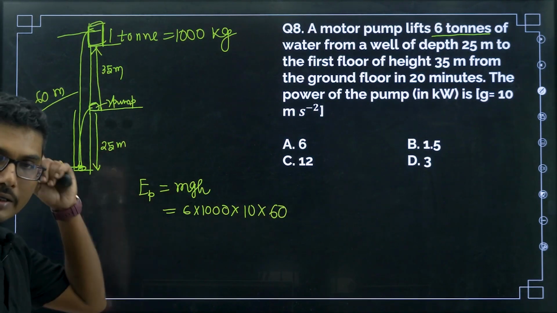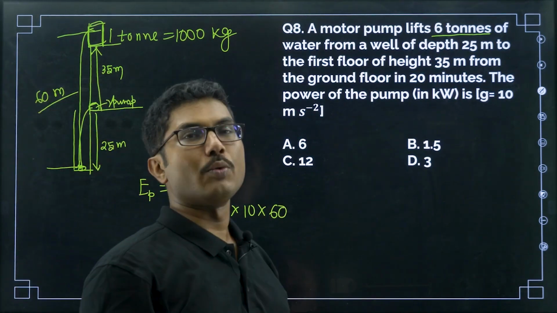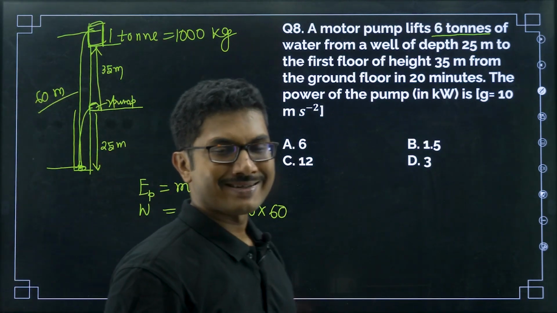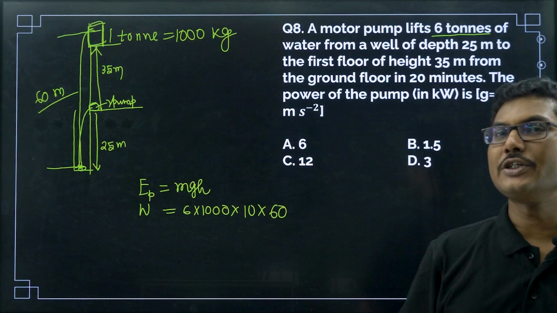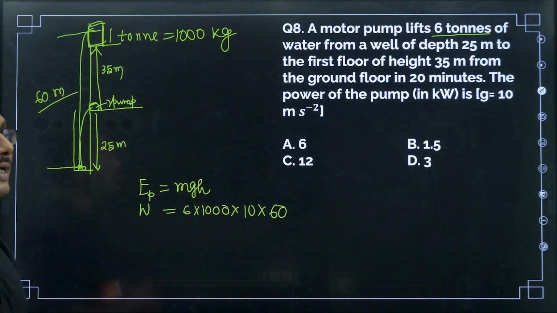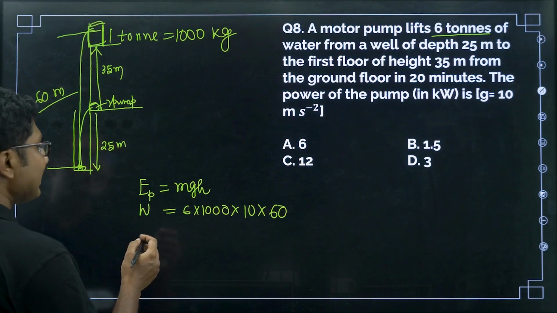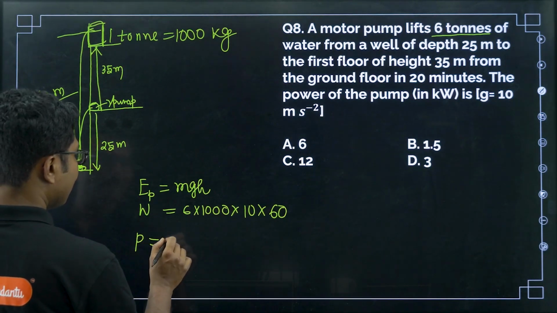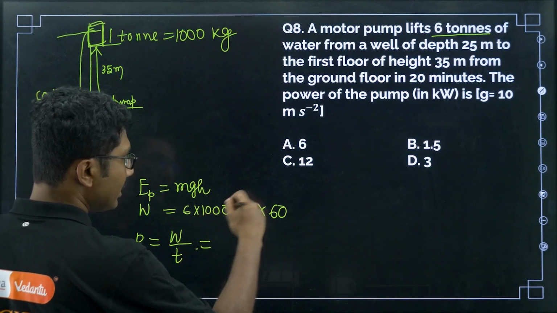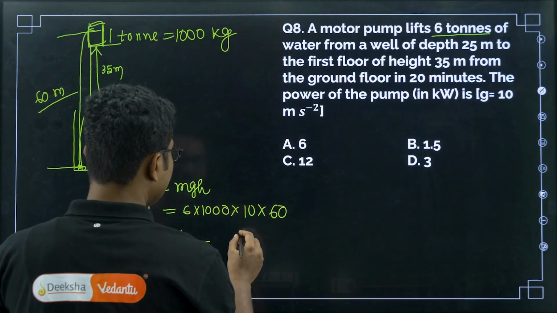This is the energy. Now basically this is the work done also, right? Whatever is the potential energy change, that much energy should be the work done as well. Now if this is the work done, then what is the power? Power is nothing but work divided by time. How much time did it take to do this work? 20 minutes is given in the question.